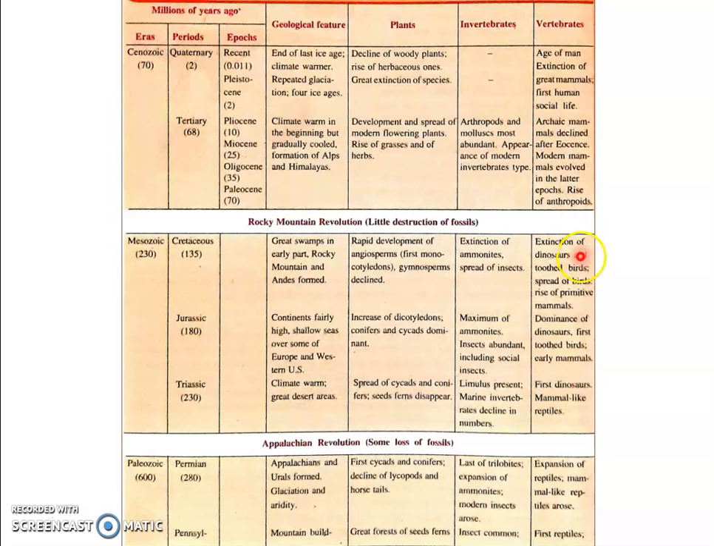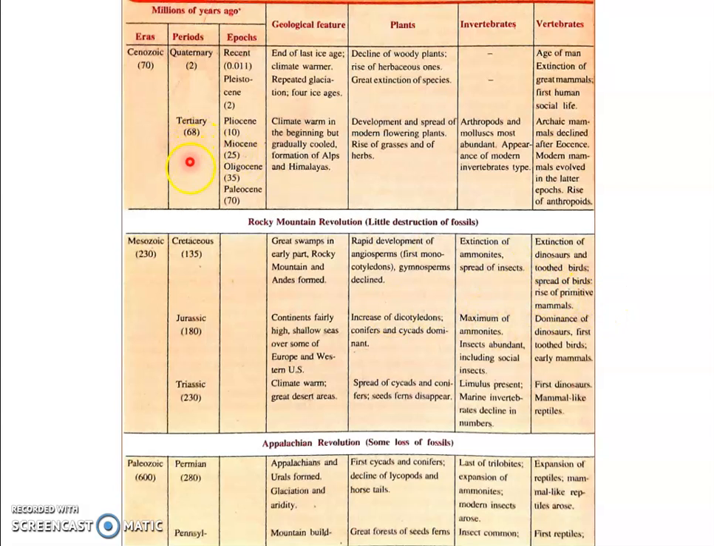And you can see here, during the Cretaceous period, it was the extinction of dinosaurs. The Jurassic period was the period during which the dinosaurs dominated the earth. And towards the Cretaceous period, we could see the extinction of dinosaurs and toothed birds, and the spread of birds and rise of primitive mammals during the period. Okay, and towards the end of the Cretaceous period, mammals started spreading.